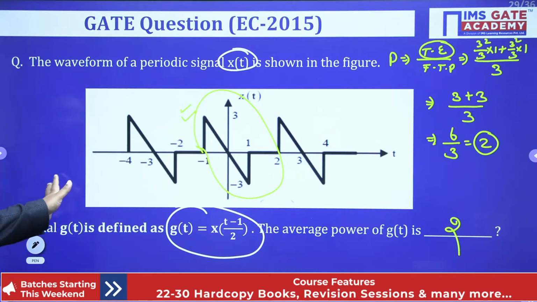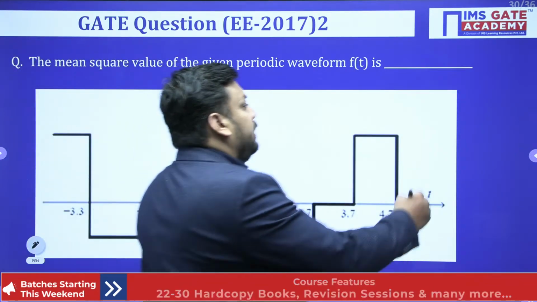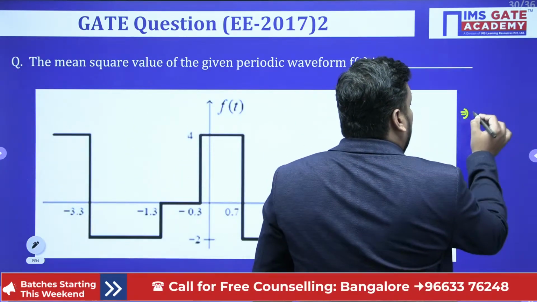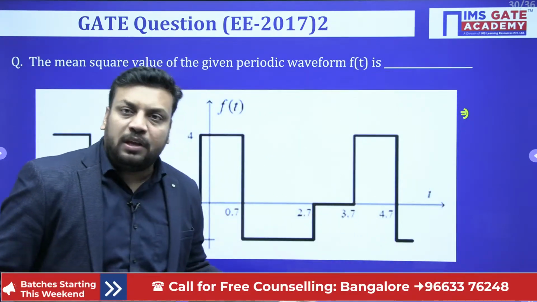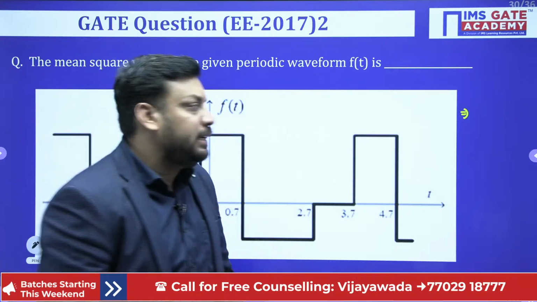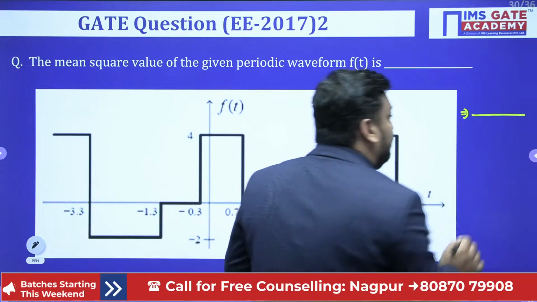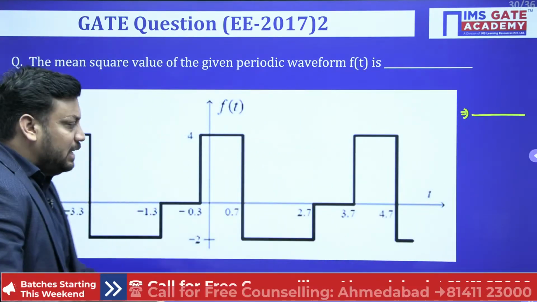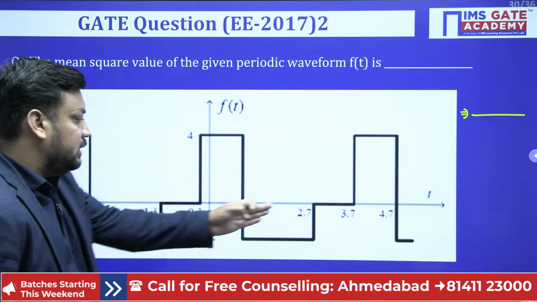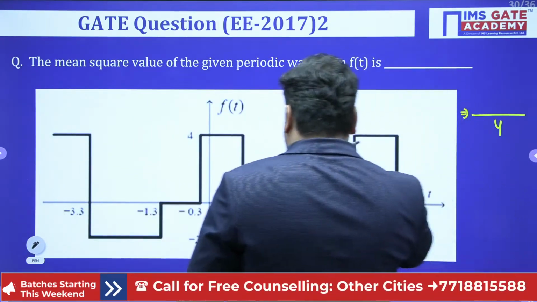Sir, it was very easy, it was a lot of fun. Tell me this one, it is even easier. Again students, the short trick says you have to check whether the signal is periodic and the finite pattern is repeating after a fundamental time period. So total power is nothing but, first of all, you divide by the fundamental time period. What is the fundamental time period? From -0.3 to 3.7, the total fundamental time period is 4, so you divide by 4.